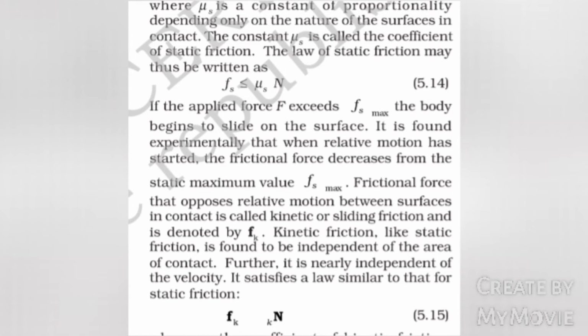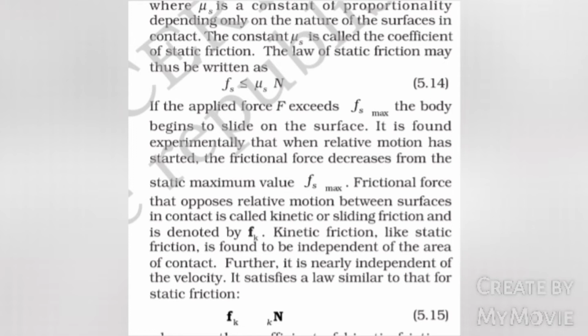The constant mu s is called the coefficient of static friction. The law of static friction may thus be written as Fs is less than or equal to mu s into N. If the applied force F exceeds Fs maximum, the body begins to slide on the surface.